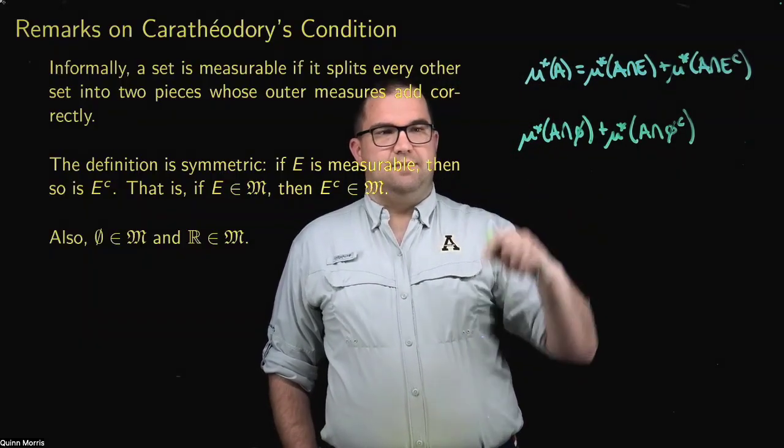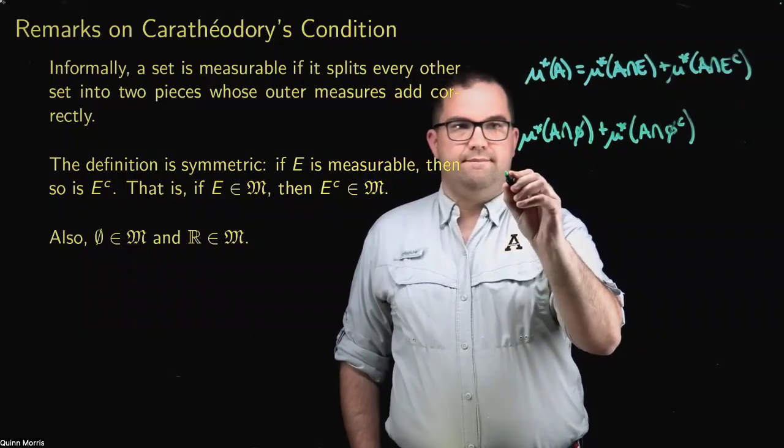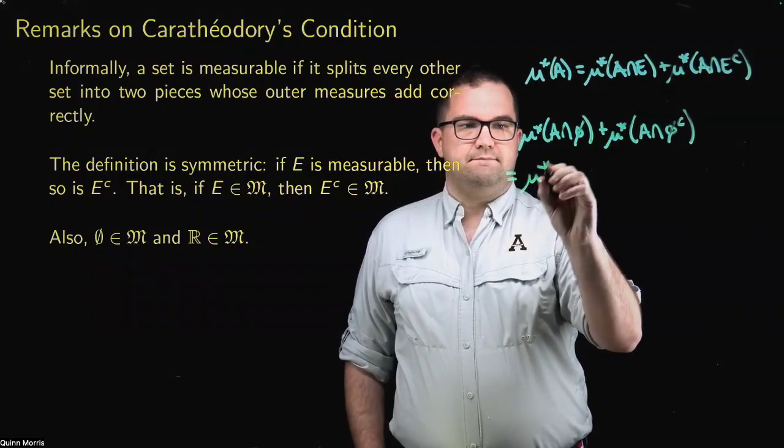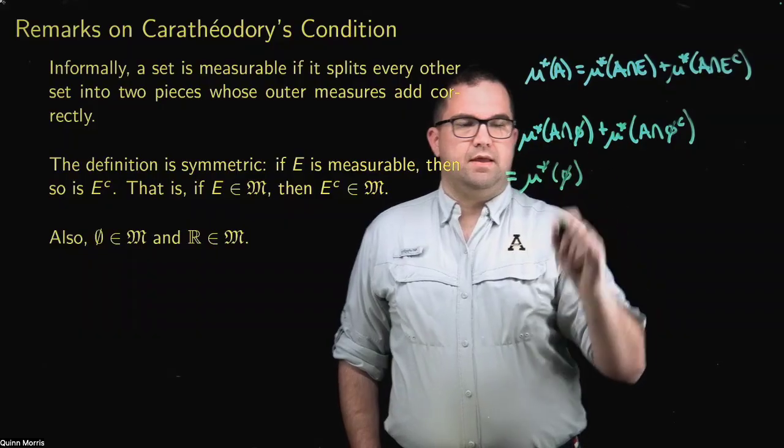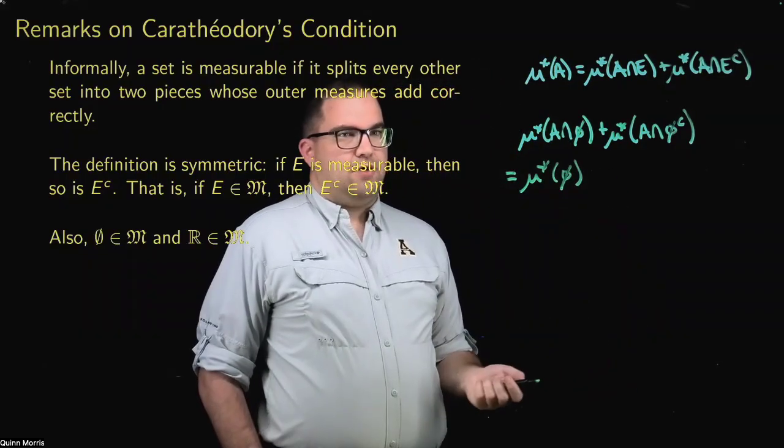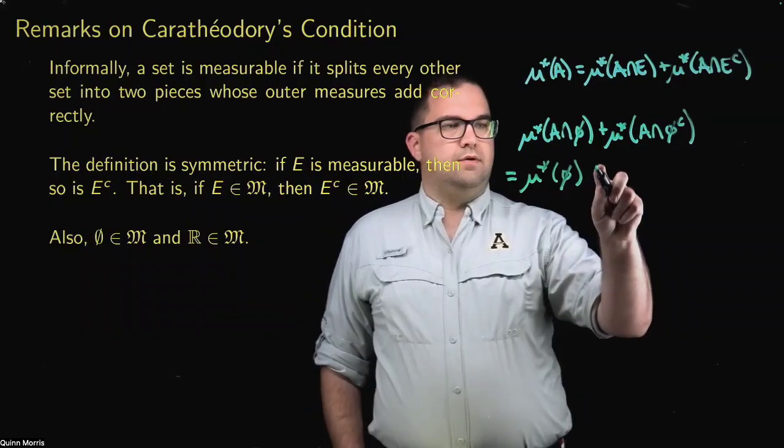A intersect the empty set is just the empty set, and the empty set has outer measure 0.